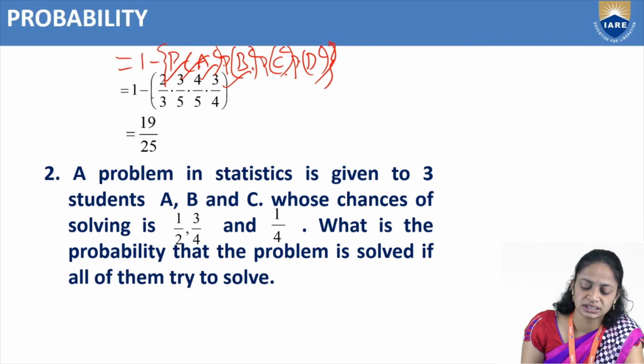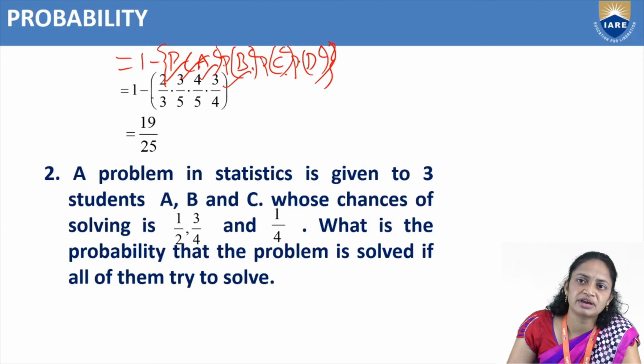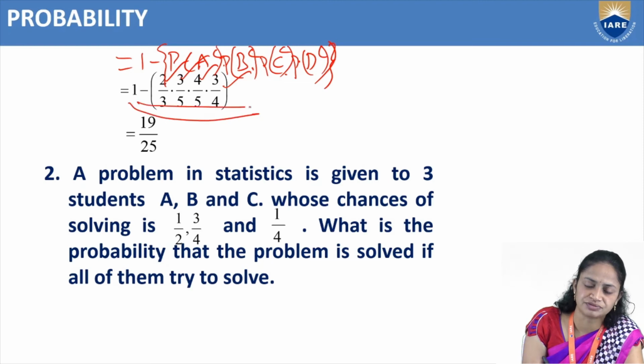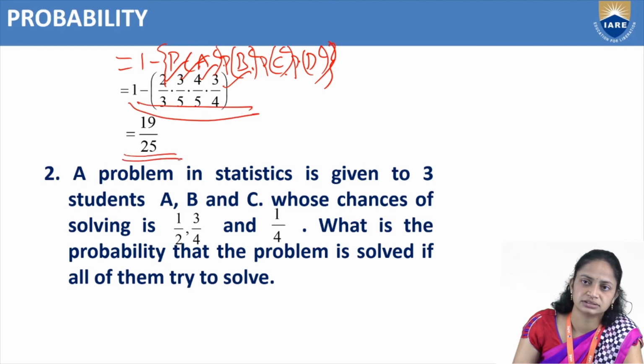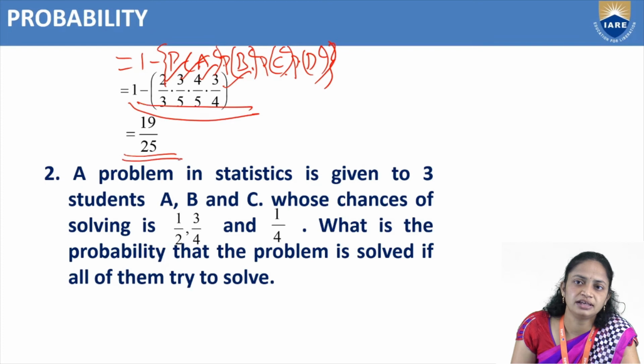So 1 minus 2 by 3 into 3 by 5 into 4 by 5 into 3 by 4. If you simplify this one, you will get the answer. The answer is 19 by 25.